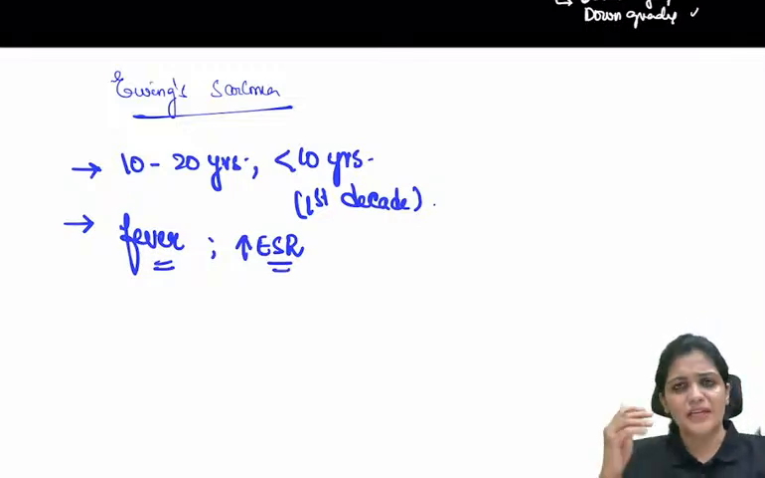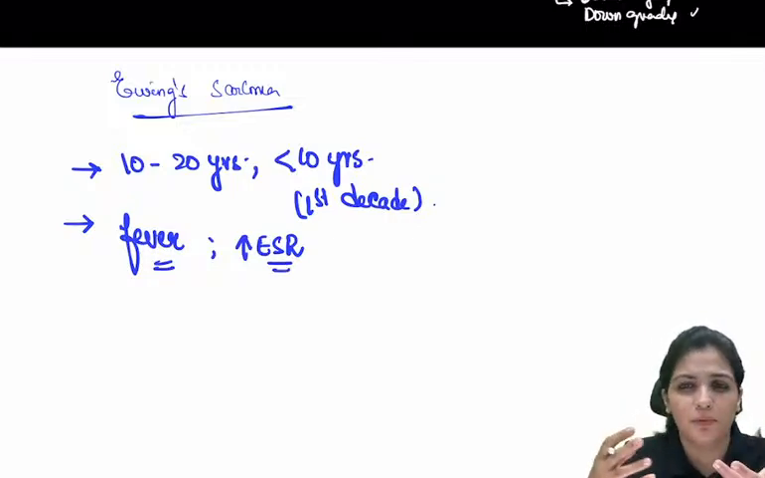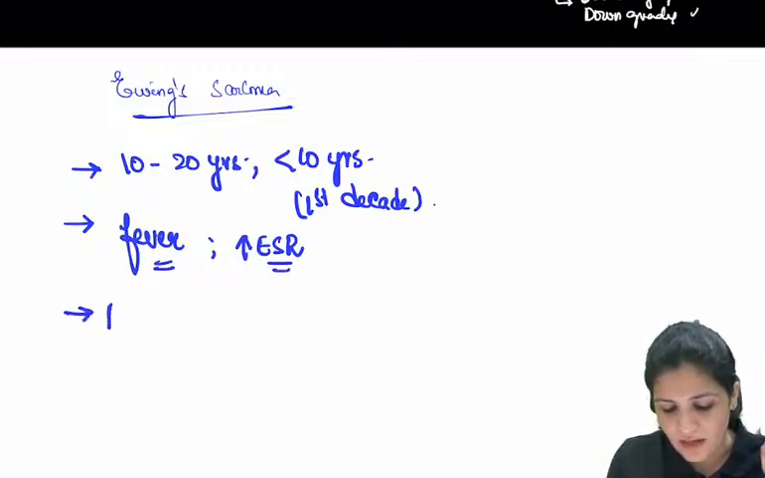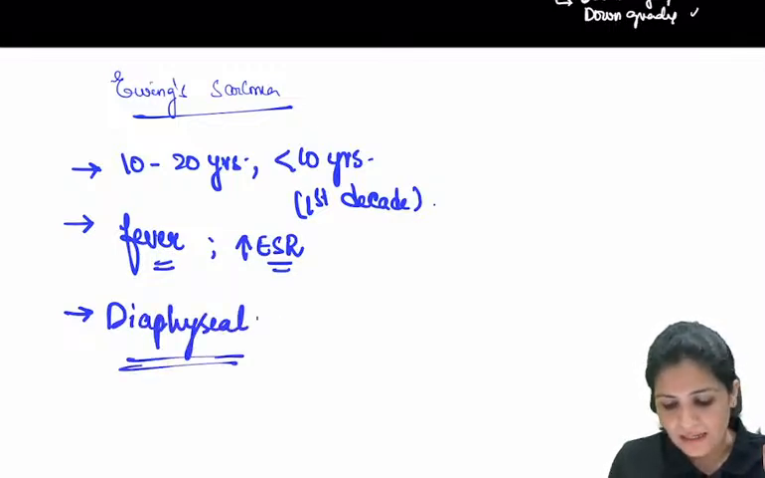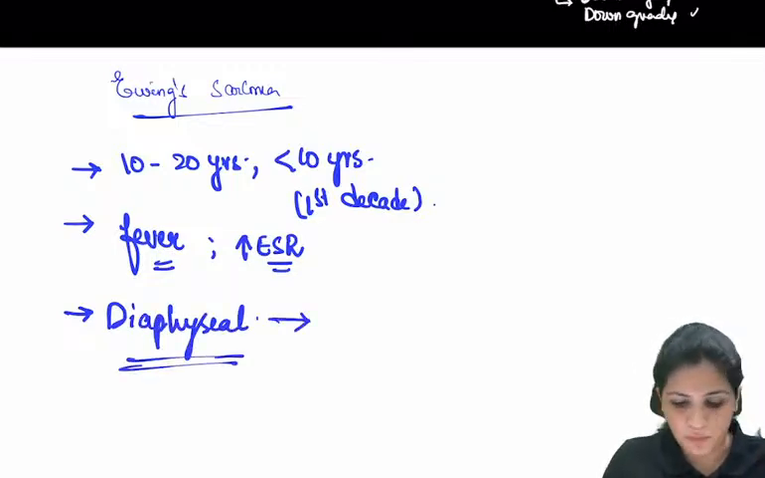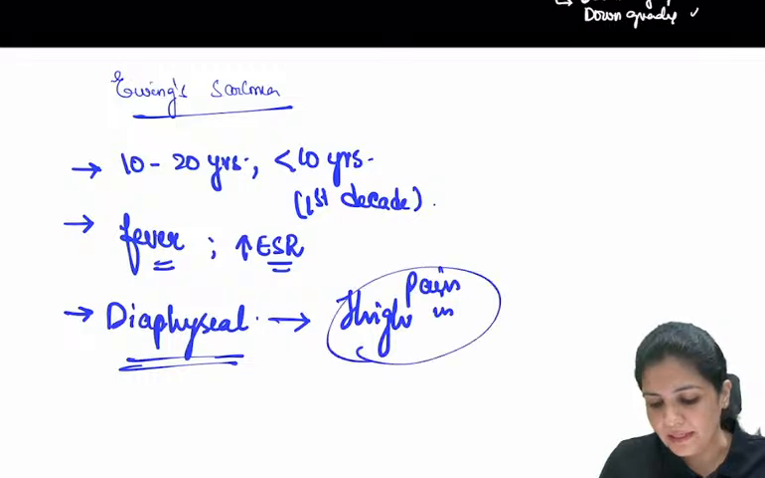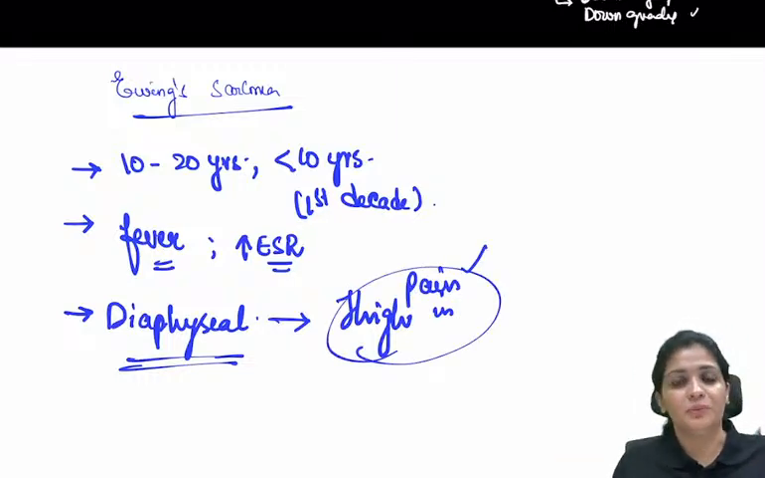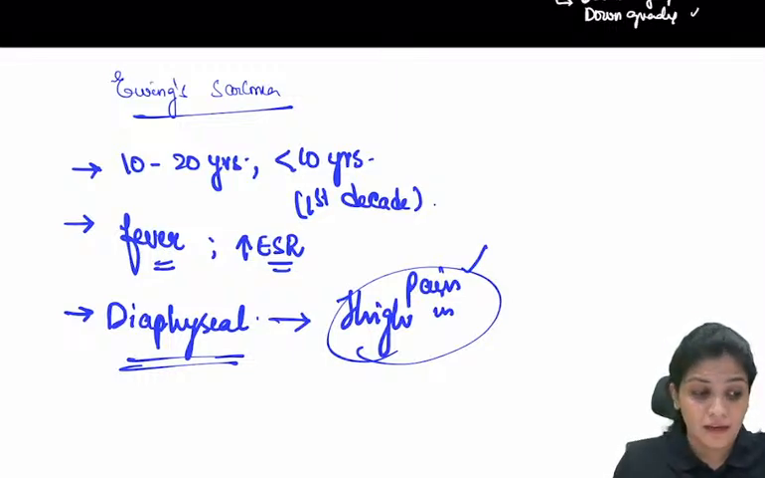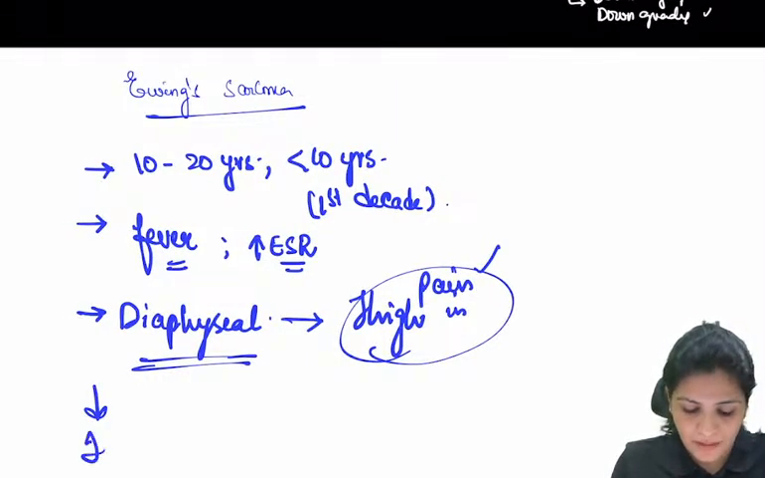right? And when you see a patient complaining about pain, because this is a diaphyseal tumor appearing in the diaphysis, usually they complain of pain in the thigh. So they come with pain in the thigh and they present with fever with the raised ESR. Now, what do you think? Usually we think this could be an infection.